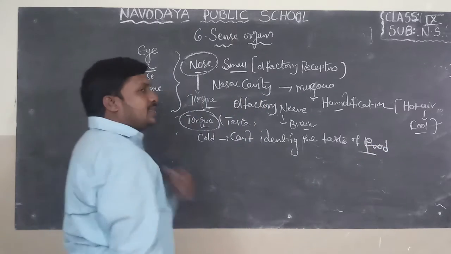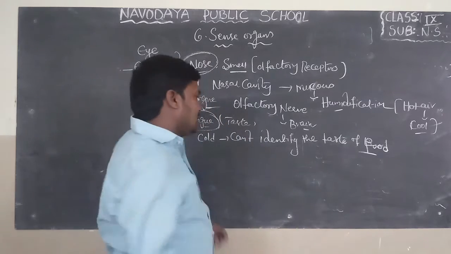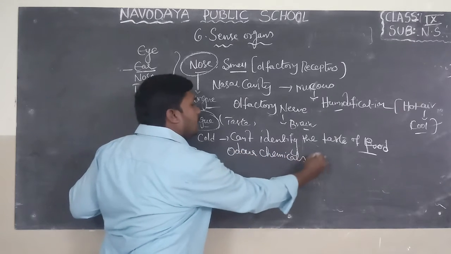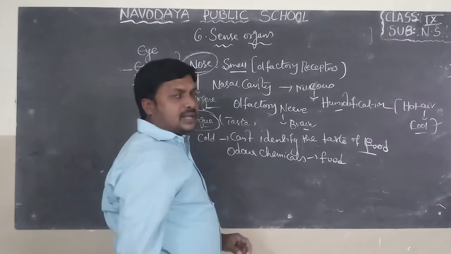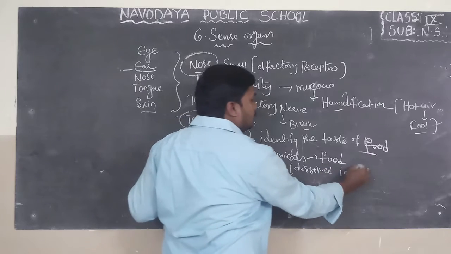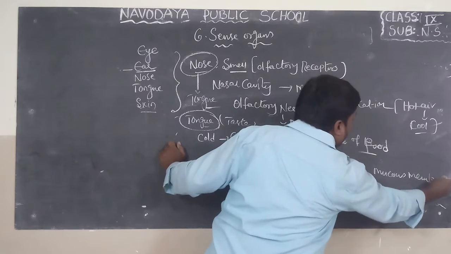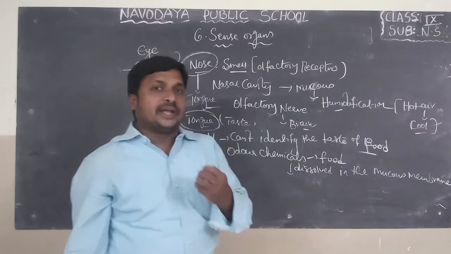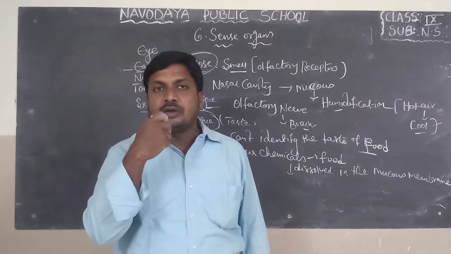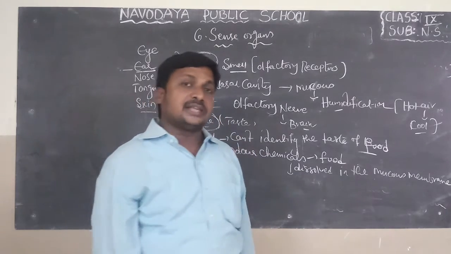What is the reason? At the time of eating food, at the time of chewing, the odor chemicals present in the food get dissolved in the mucous membrane of the nasal cavity. At the time of chewing or eating food material, the odor chemicals present in the tongue get dissolved in the mucous membrane of the nasal cavity. After that, you feel the taste of the food material.